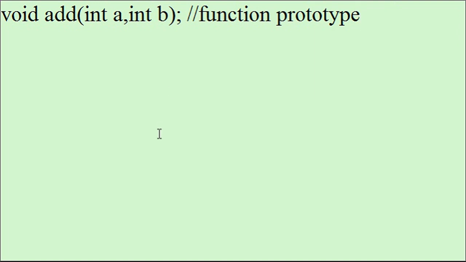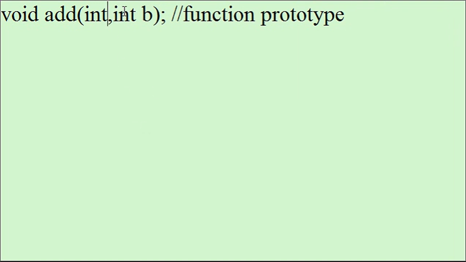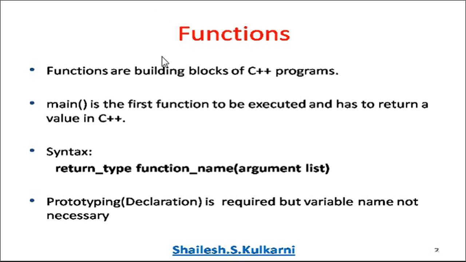If I don't provide variable names and write only int comma int, this is also okay. That means in function declaration, it is not compulsory to provide argument names. It is absolutely fine if you provide only the argument types.